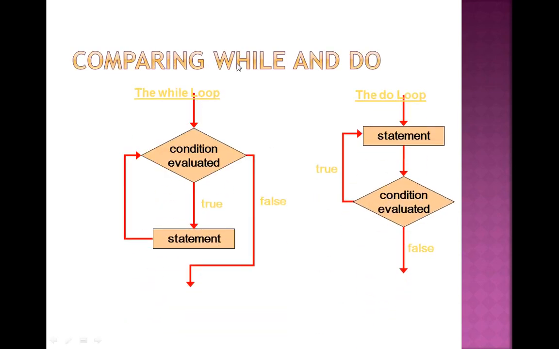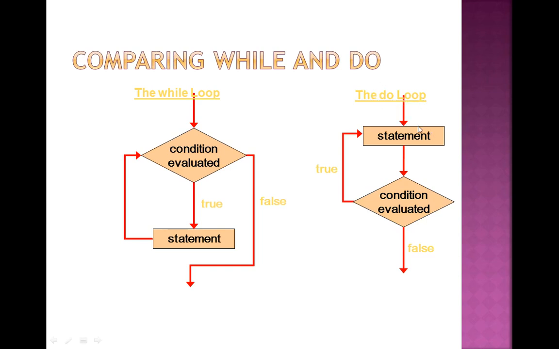Now there is a comparison between while and do while loop. This is the while loop, this is the do loop or do while loop. First of all, the condition is evaluated, then if it is true, the statement is executed. Then again, if the condition is true, the next condition is checked, the statement is executed, and the same process goes on until the condition is false. If the condition is false, then the loop will terminate.